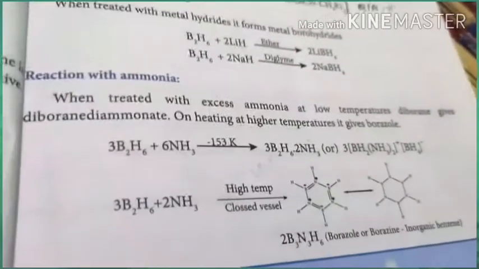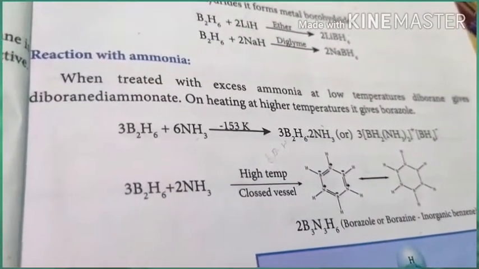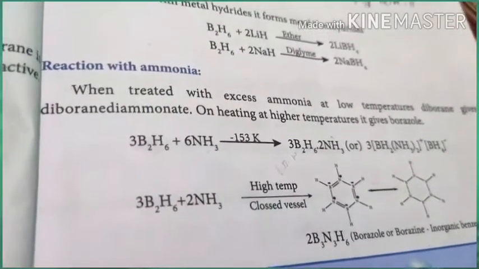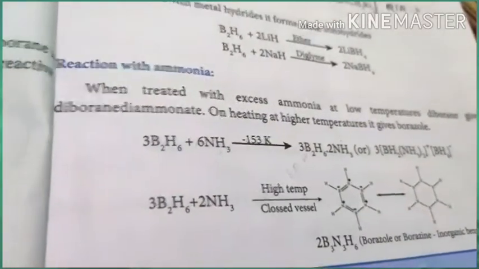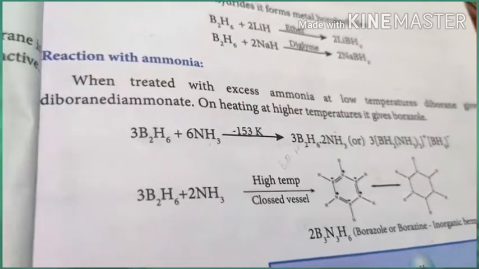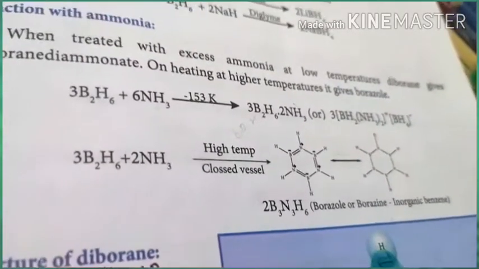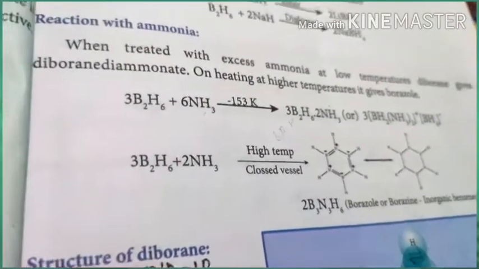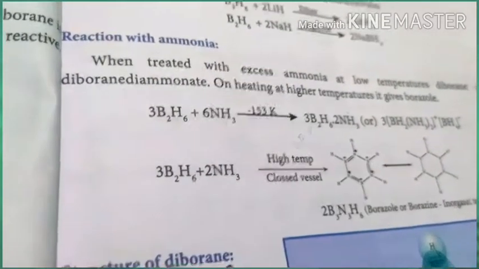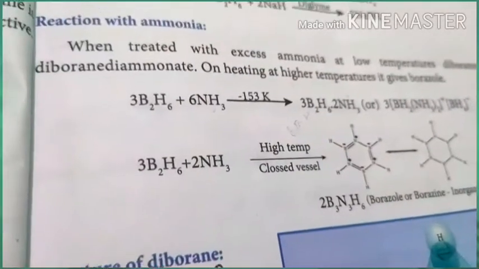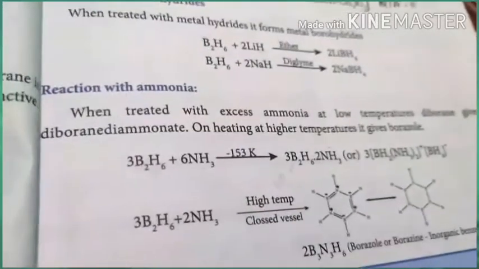When diborane reacts with ammonia, it forms a complex species like 3B2H6·2NH3, which further reacts with ammonia at high temperature to form borazole or borazine, which is called inorganic benzene. This is an important 1 mark question: the compound name of inorganic benzene is borazine. It is prepared from diborane reacting with ammonia.